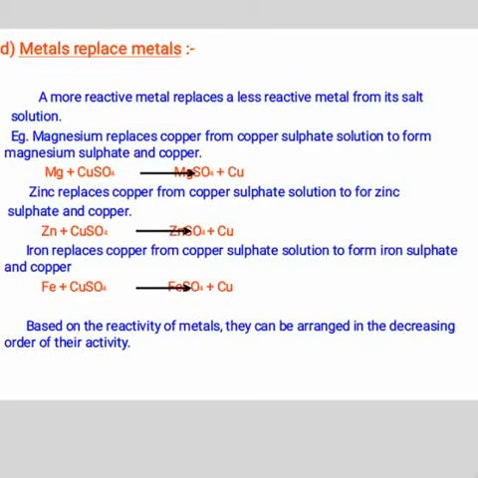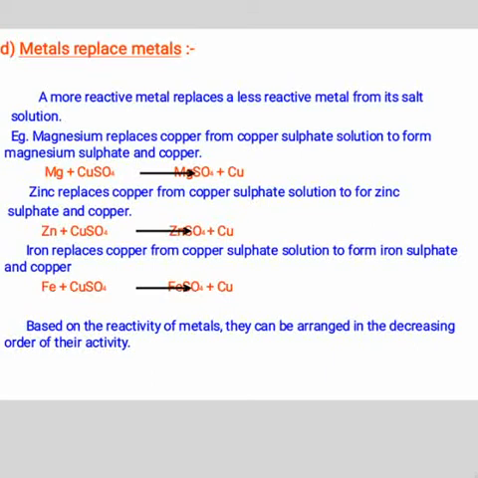Zinc replaces copper from copper sulfate solution to form zinc sulfate and copper. Zn plus CuSO4 means zinc plus copper sulfate. After the reaction, ZnSO4 plus Cu. Iron replaces copper from copper sulfate solution to form iron sulfate and copper.